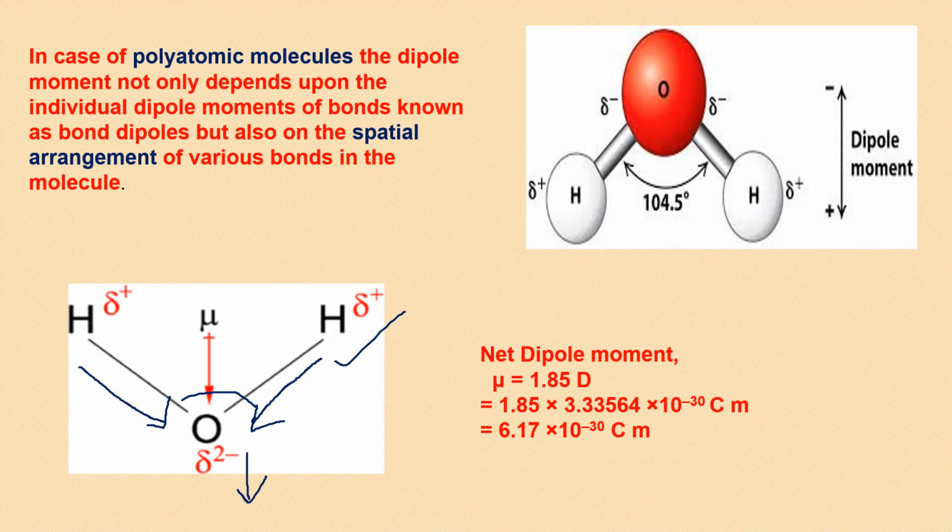And this proves, because the value of dipole moment for water is calculated to be this much, that water is not linear. Had it been linear like this, the dipole moments of both OH bonds would have been in opposite directions, and they would have been equal also. So there should have been a total cancellation and the dipole moment should be 0. But it's not 0 here, which proves that it is bent shape.